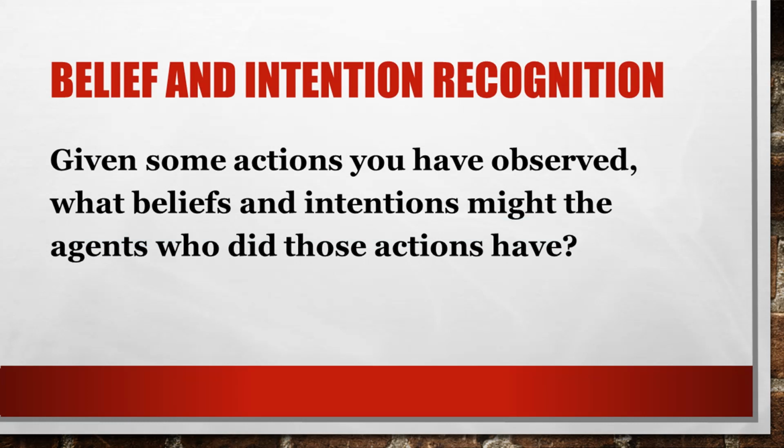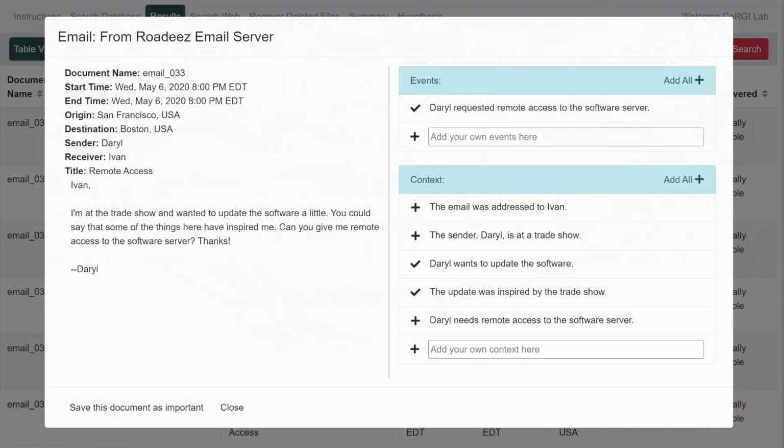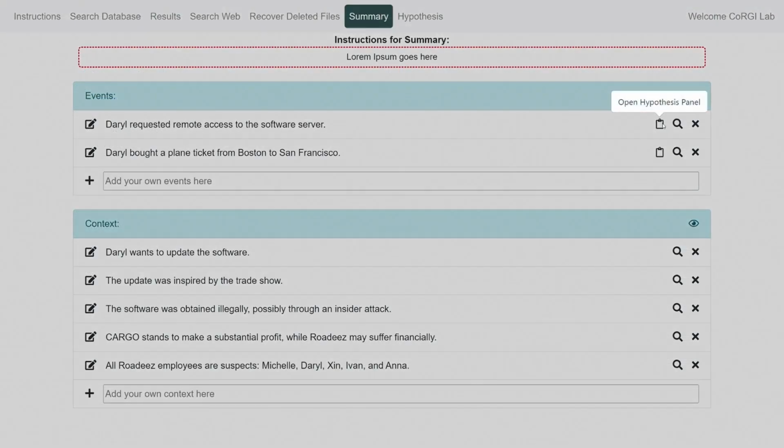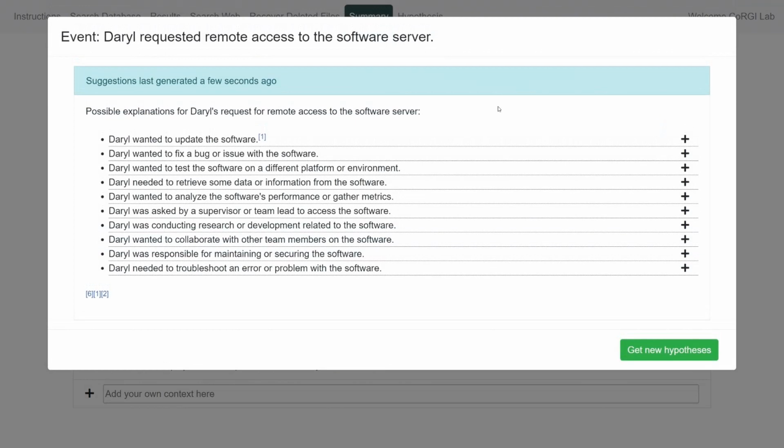After gathering some information, analysts need to make sense of what they've read and form hypotheses about missing facts or events. Consider this email from one of the company's employees asking for remote access to the company's servers while he's at a trade show. This might be an innocent request that he needs to work remotely, but it might also be an attack vector used to steal the company's software. With simple prompt engineering, we can give GPT-4 the analyst's summary of the case and ask it to speculate about motivations behind each individual event they've discovered.